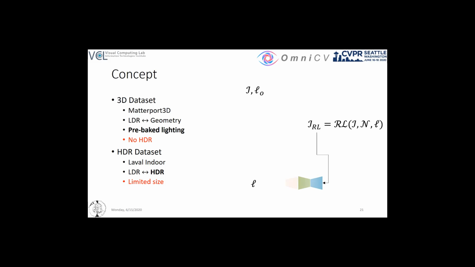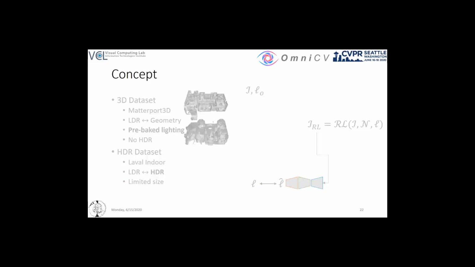After relighting the Matterport3D images with a new lighting, we feed them into our model that estimates the scene's lighting parameters. As long as we can condition our supervision on the newly imposed lighting alone, we can train the model to estimate lighting from a single monocular LDR panorama.